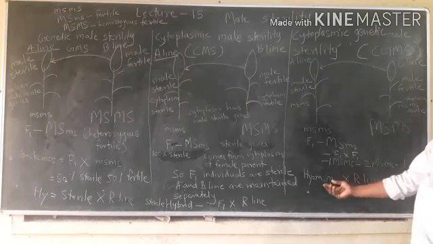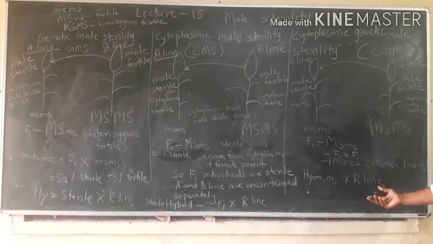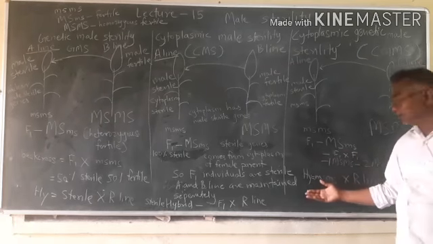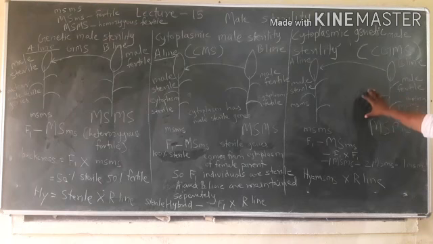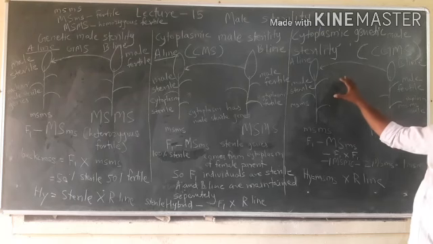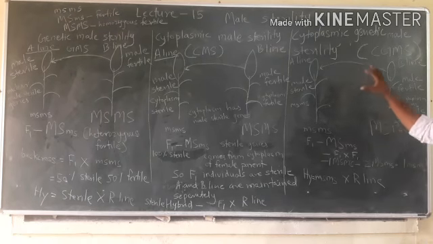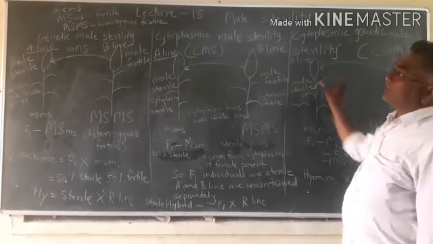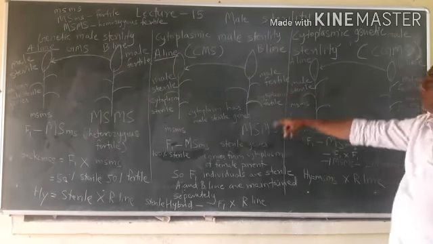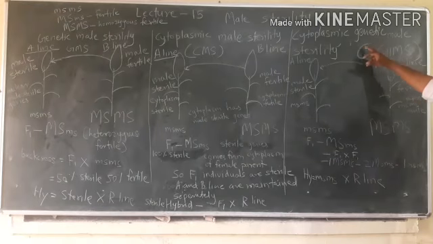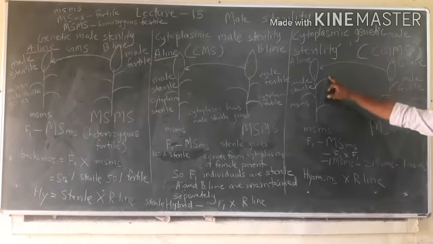This plant is crossed with the desirable variety to get hybrid variety. This is the most stable and reliable male sterility, and it is used in seed propagated crops as well as vegetatively propagated crops. So we have studied the difference between three types of male sterility: genetic male sterility, cytoplasmic male sterility, and cytoplasmic genetic male sterility.